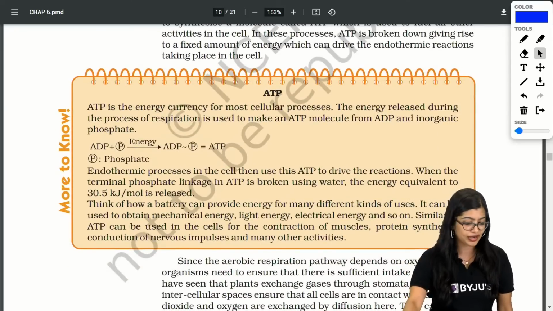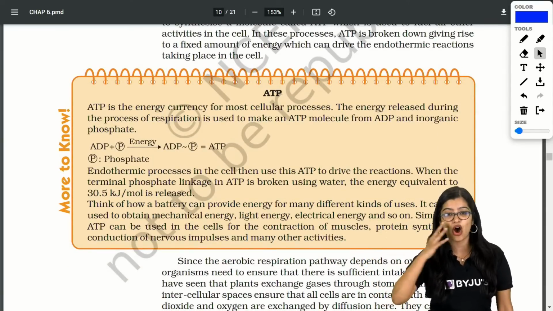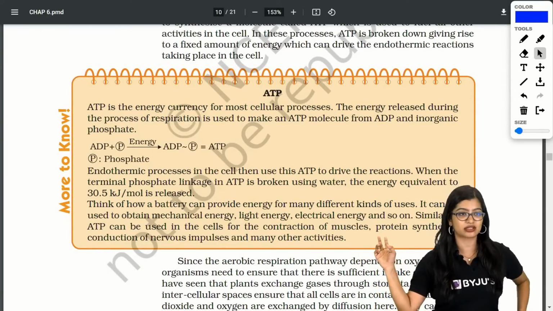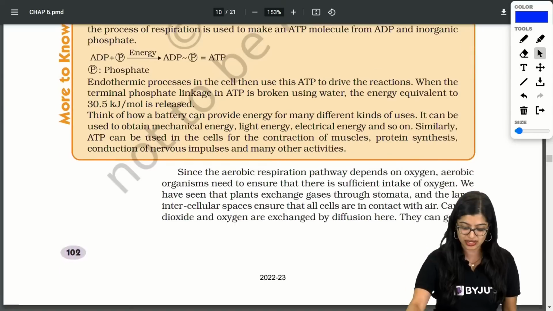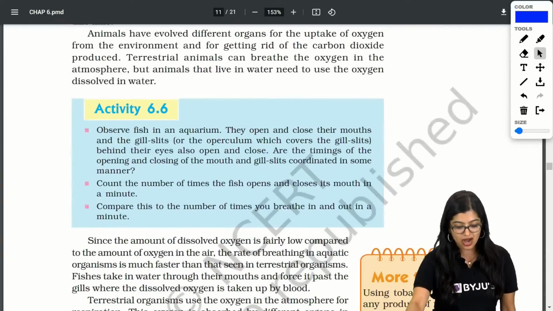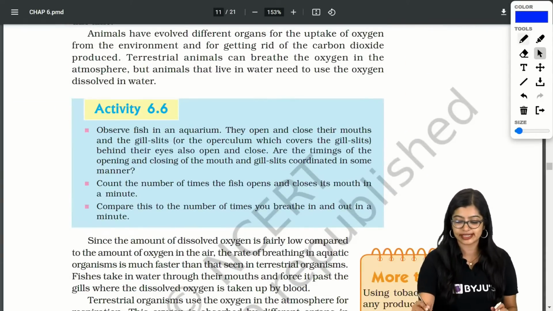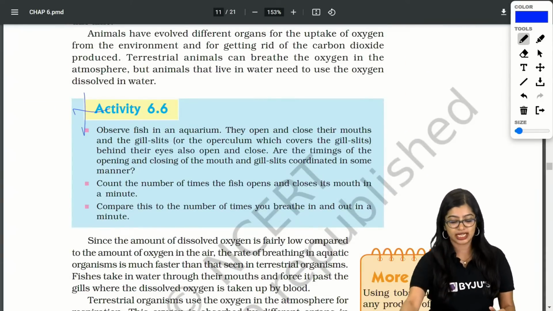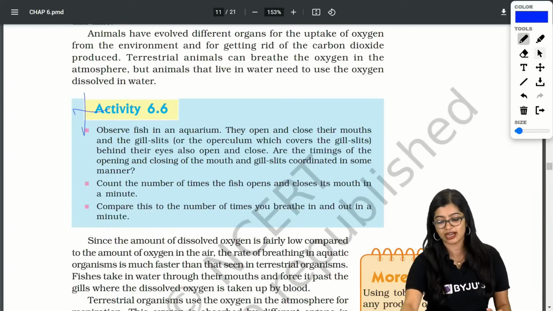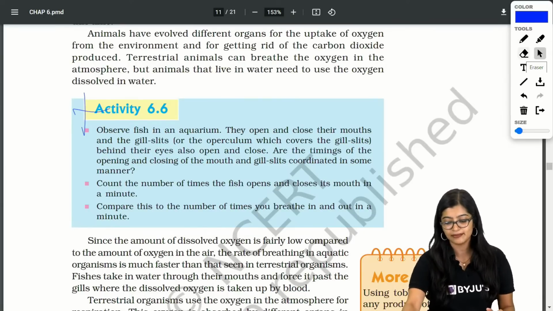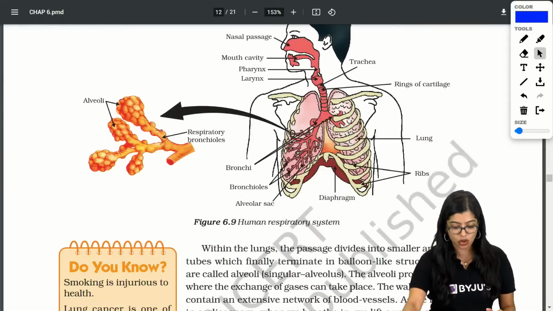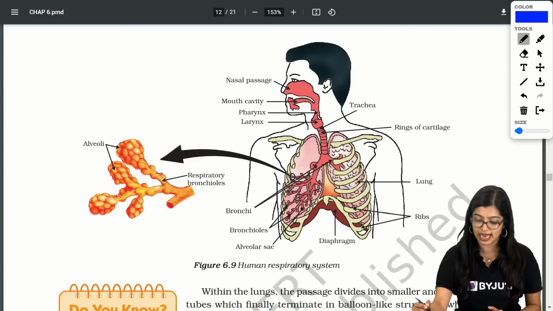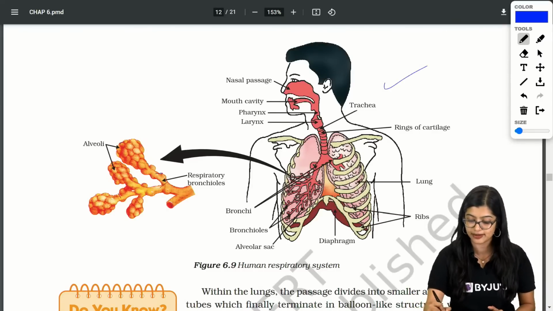Now quickly going on. See, ATP, this will not come, right ma'am? This will most likely not come in detail, so you do not have to worry about it. Yes, you can just read it for understanding. Now see, activity 6.6, no need. You don't have to sit and count in an aquarium and all, you don't need to know about this, right? Now moving on, let's go down to this particular diagram, which is the human respiratory system.